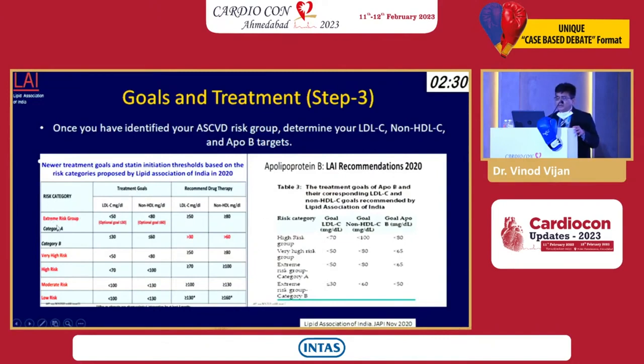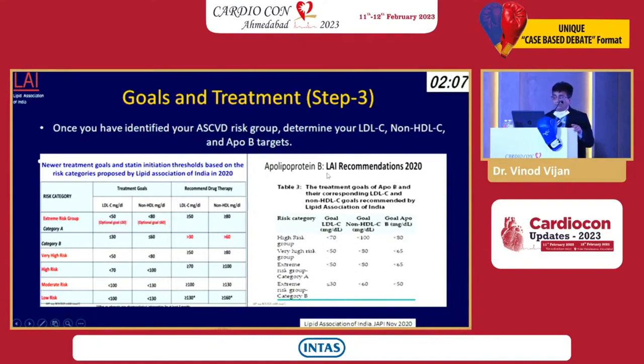Your treatment goals in extreme risk: the LDL should be less than 50, and optionally it should be even less than 30. Nothing short of that. Don't be satisfied if your LDL is 60 or anything beyond, and the non-HDL should be less than 80. This is usually 30 milligrams more than the LDL values in all categories.